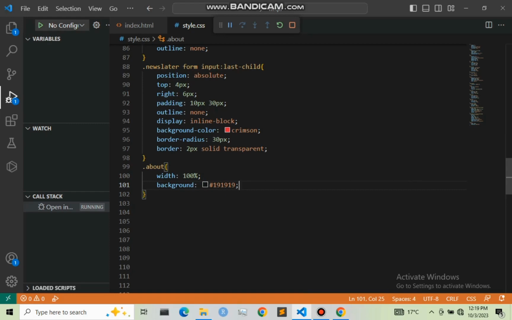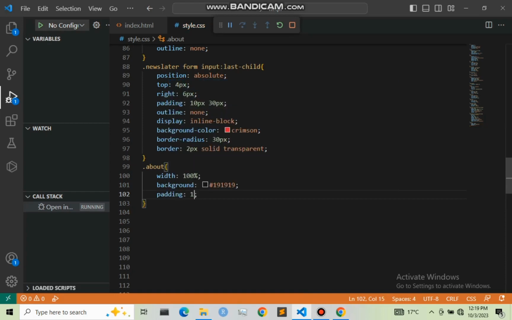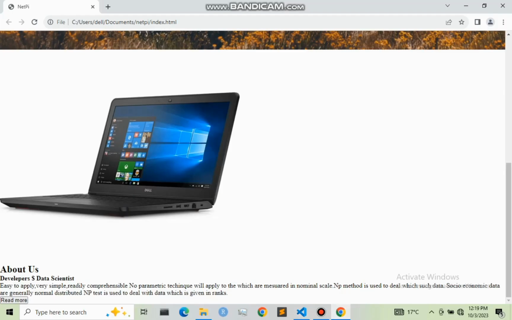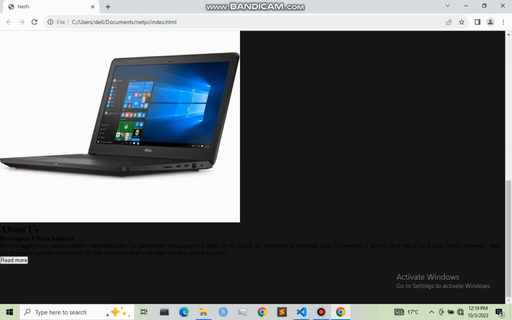Then also I'm going to give it a padding of 100 pixel and 0. So let me save this and refresh our page. As you can see, we have our about page right here, with the h2, then our h5, then the paragraph, and our button.